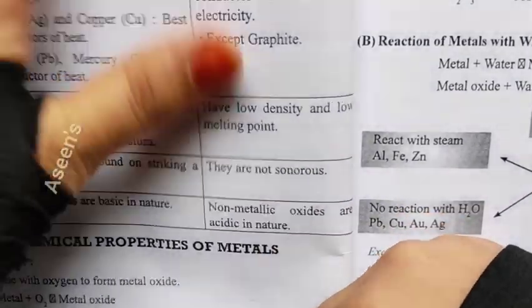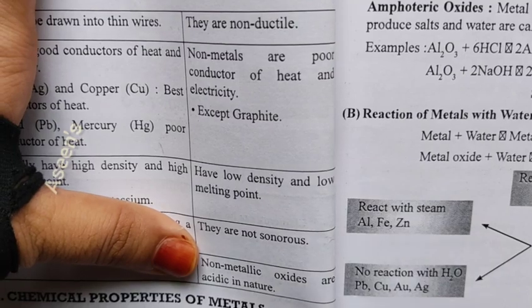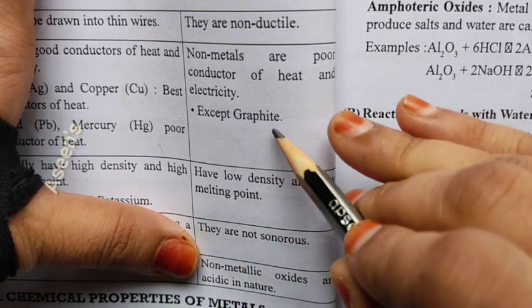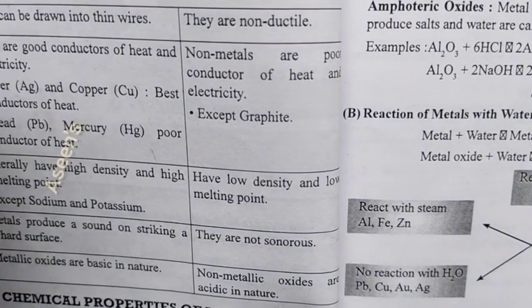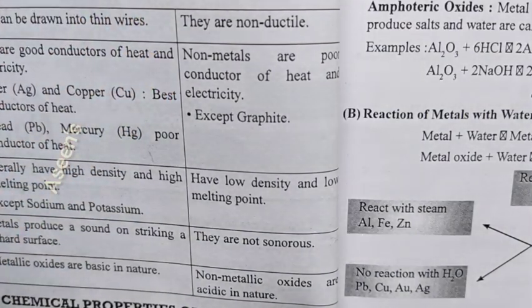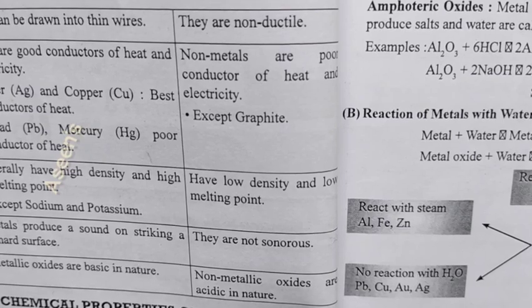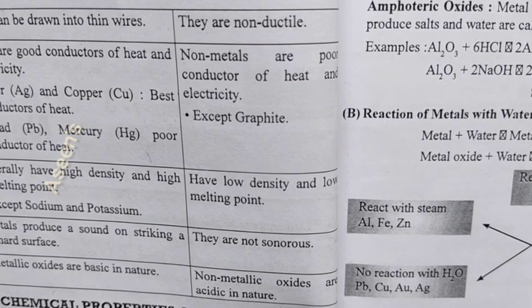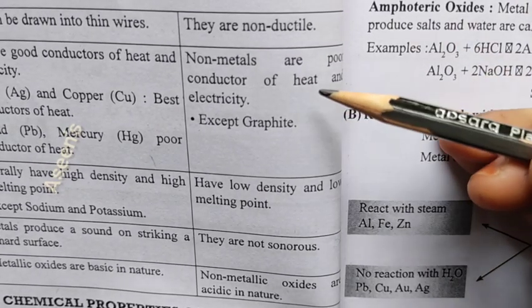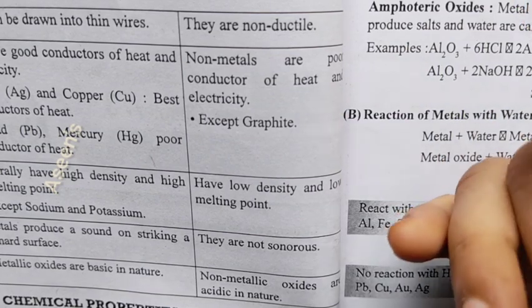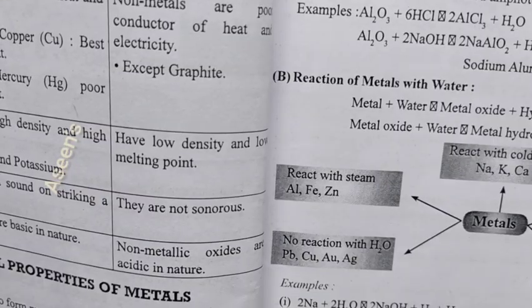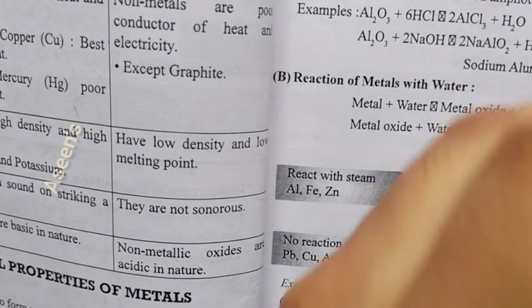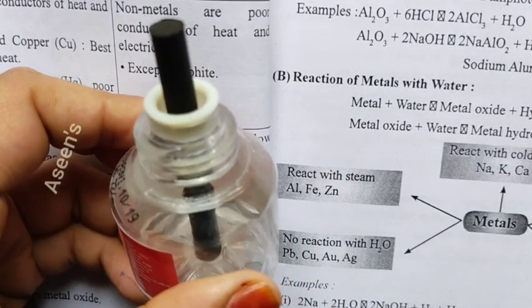As I said, non-metals are poor conductors of heat and electricity, except for graphite. If I have to show you graphite, it is the central rod, the one you have in your liquid vaporizer refills.